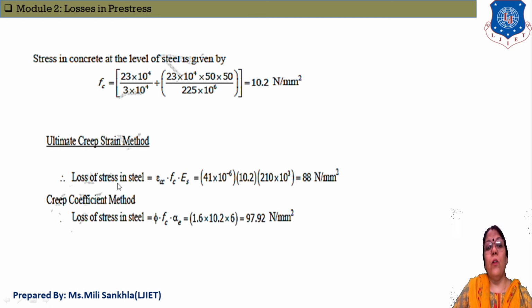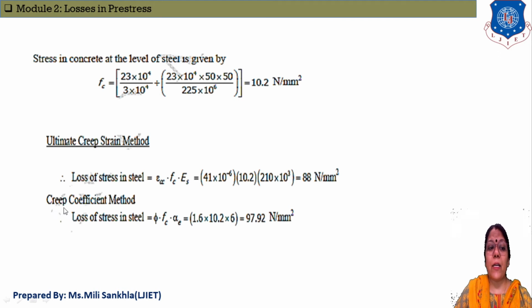Now loss of stress in steel, and what is the equation of the ultimate creep strain method? That is equal to epsilon Cc times Fc times Es. Epsilon Cc is already given in the data, that is 41 into 10 raised to minus 6. Then Fc, which we recently found, is 10.2, put the value, and Es is given as 210 into 10 raised to 3 Newton per mm square. Now the loss of stress in steel due to this ultimate creep strain method is equal to 88 Newton per mm square.